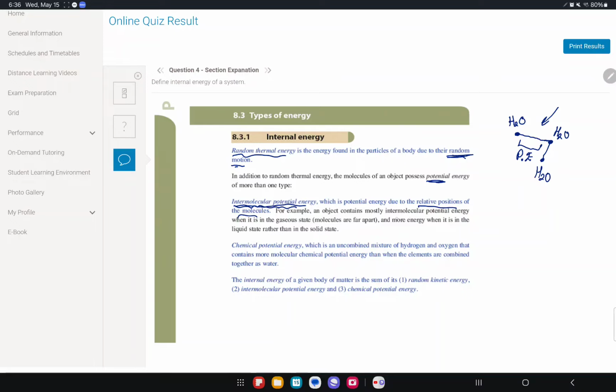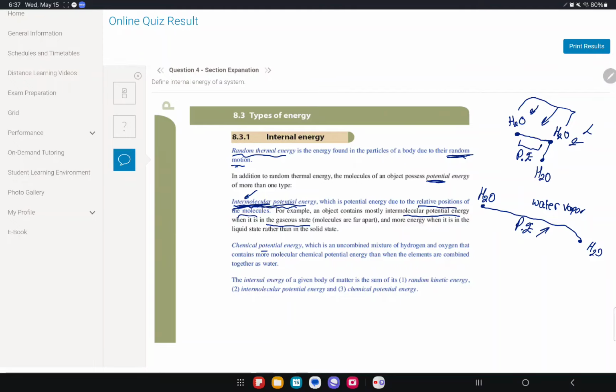For example, an object contains mostly intermolecular potential energy when it is in the gaseous state. These are all questions that could come. The further away the molecules are from each other, like this over here in a liquid, but when it's a gas, they're very far from each other. When it's water vapor, because water vapor is the gaseous form of water, there is more potential energy here. And since it's between molecules, we call it intermolecular.